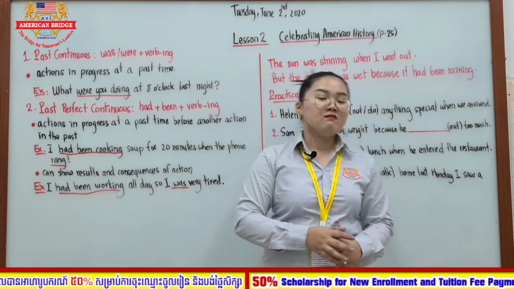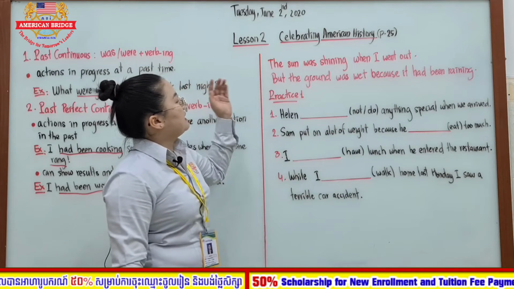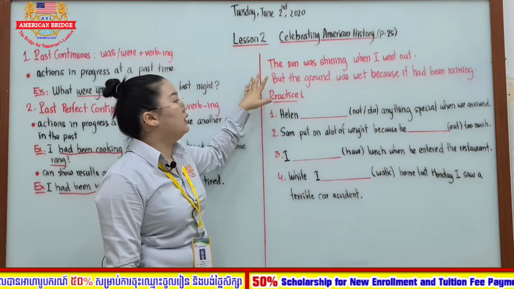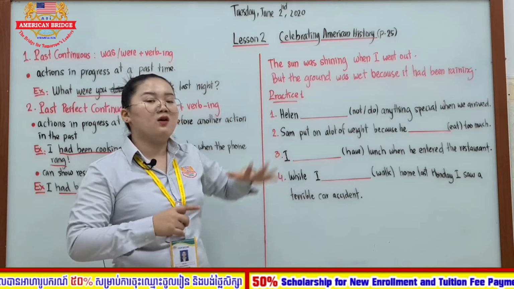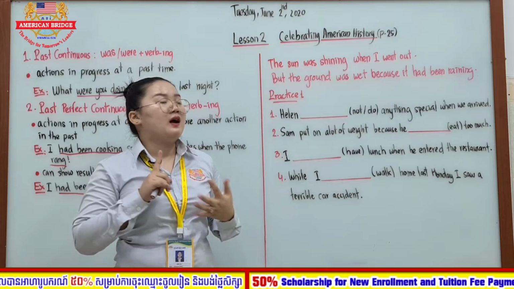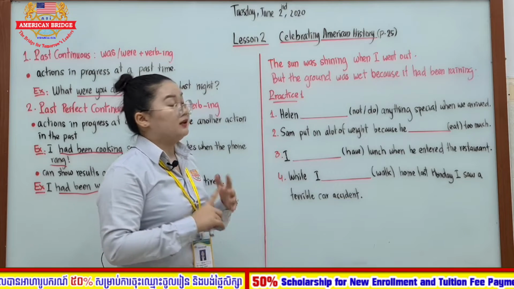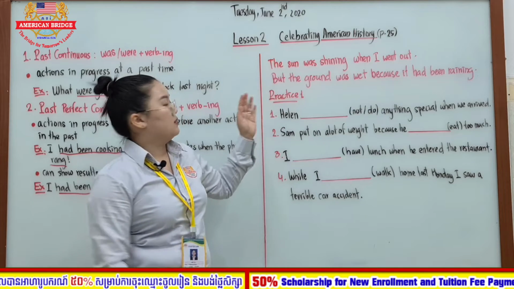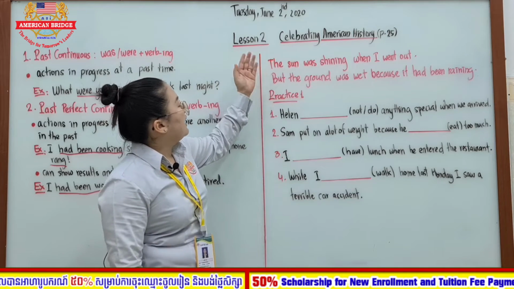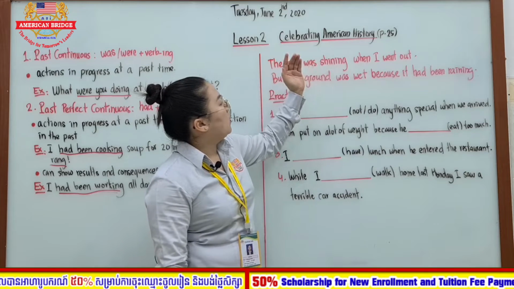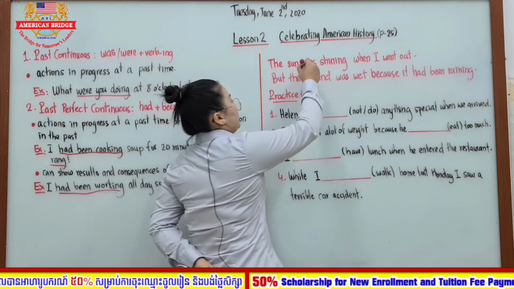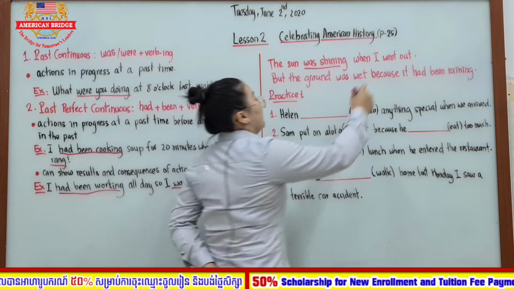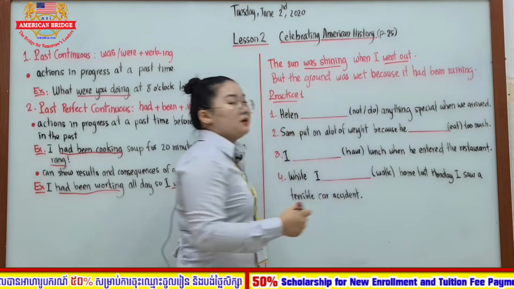All right, so here let's take a look at the two sentences all together, which cover all past simple, past perfect, past continuous, and also past perfect continuous. The first one, the sun was shining when I went out. So here was shining, what tense is it, everyone? The tense is past continuous, and when I went out here is past simple.